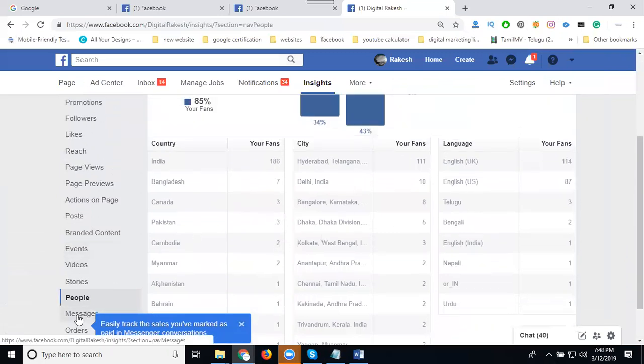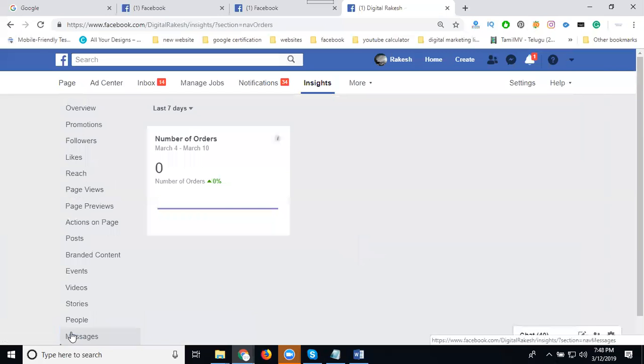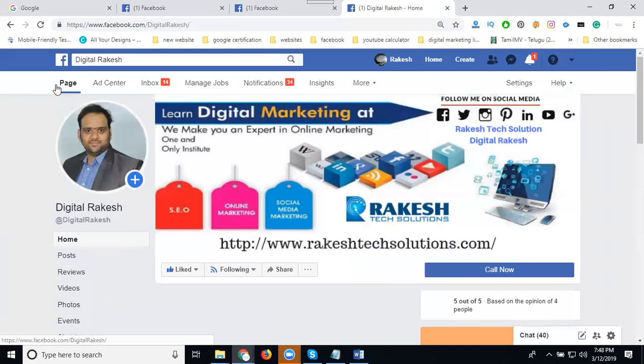See this one, messages: 141, 0% block rate. New message connection 0. New blogger connection will be 0. New reporter connection will be 0. Next, any orders? 0 orders. I'm not running anything food related, so no orders will be there on your Facebook page. So this is all we can check.